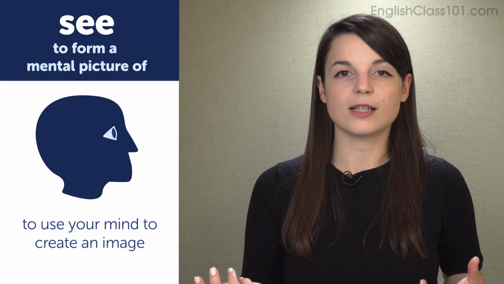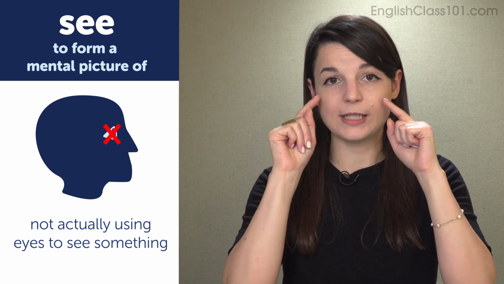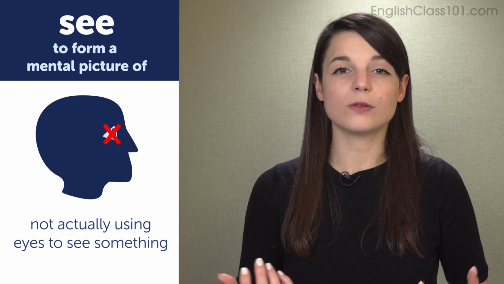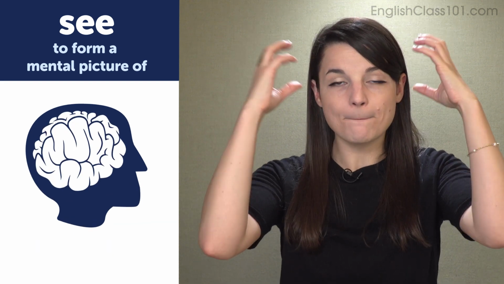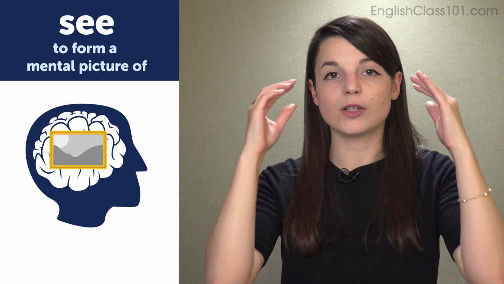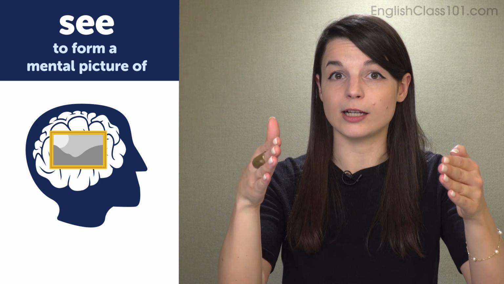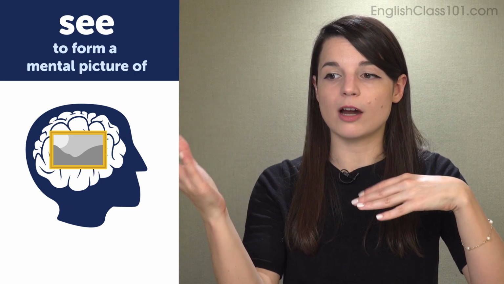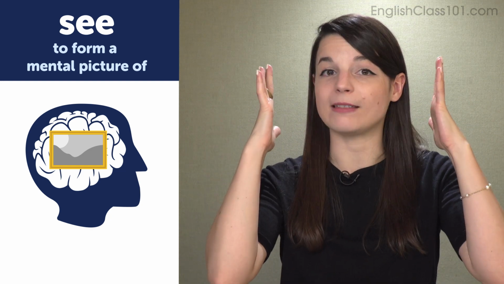So in these example sentences, we're not actually using our eyes to see something. In this use of the word see, we are imagining it, and in our minds, we are making a picture. Instead, maybe they are things we saw in the past, and we are imagining them mentally.